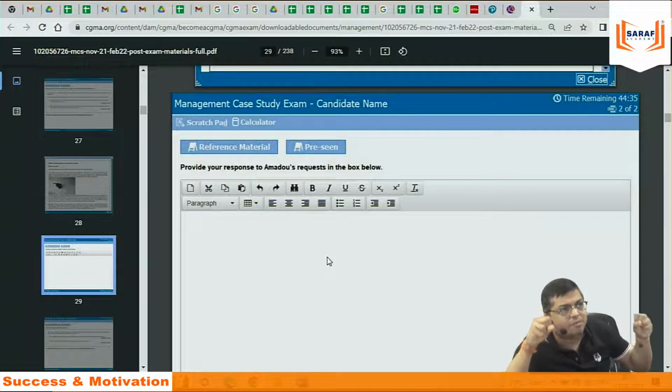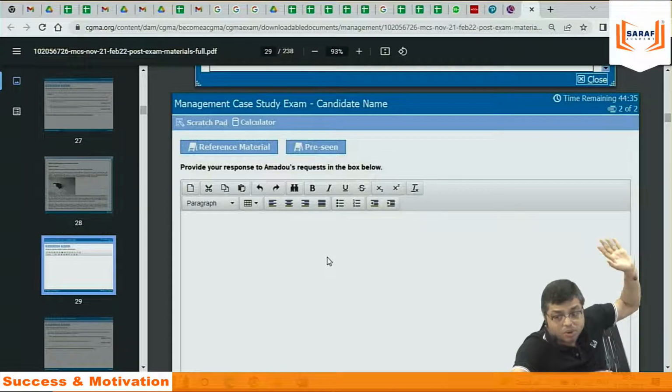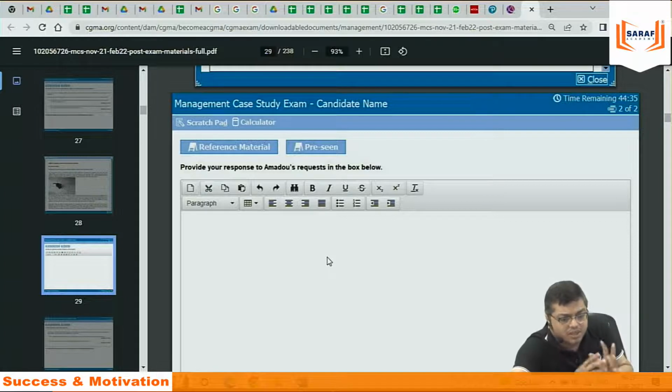What are the relevant, logical points which I can cover, what is asked in the question, what is the background of the pre-seen, because the pre-seen was given to me 50 days earlier, and what is the further information. Then you need to plan your answer. Once you plan, then you start writing. So out of 45 minutes, the writing time is around 33 to 35 minutes.